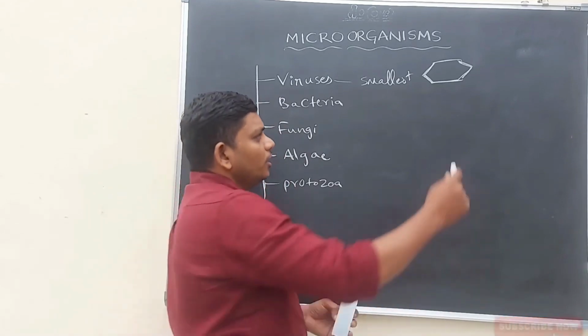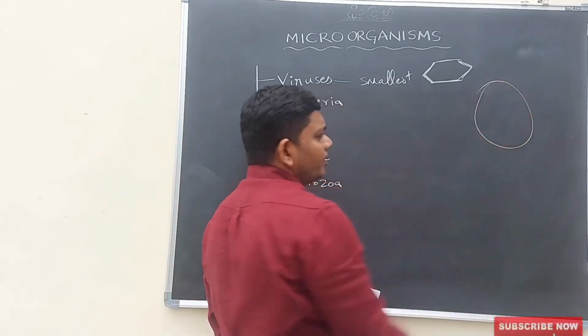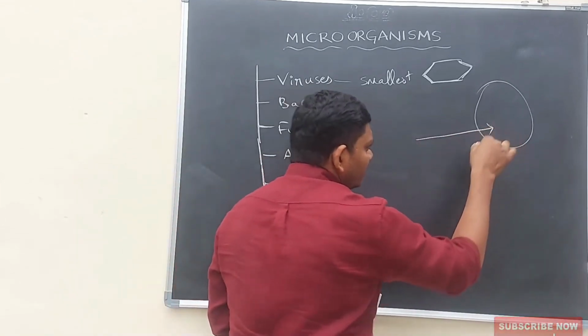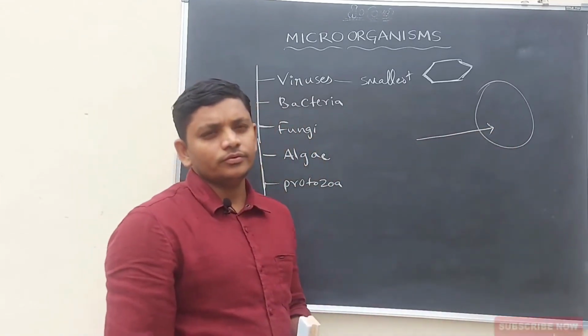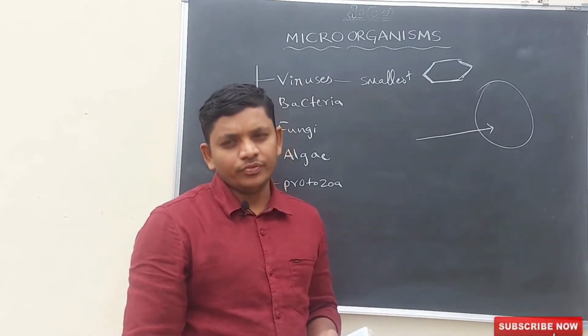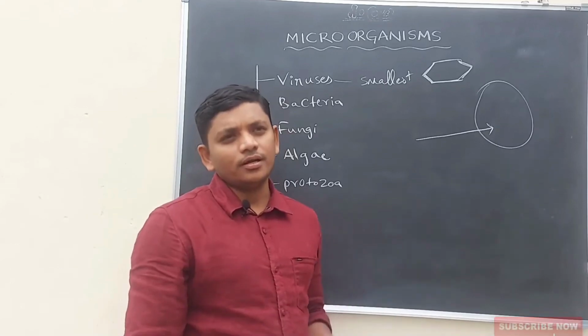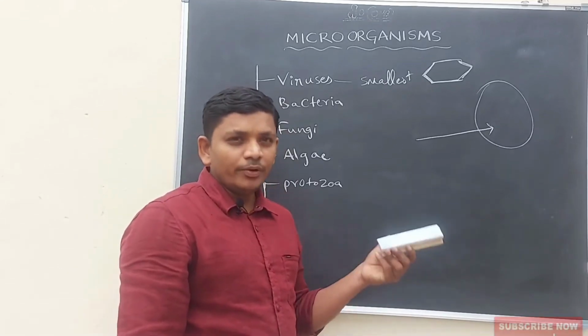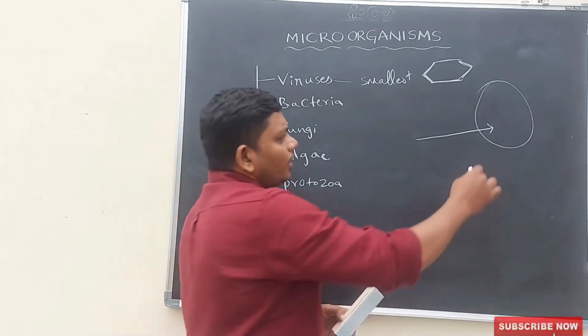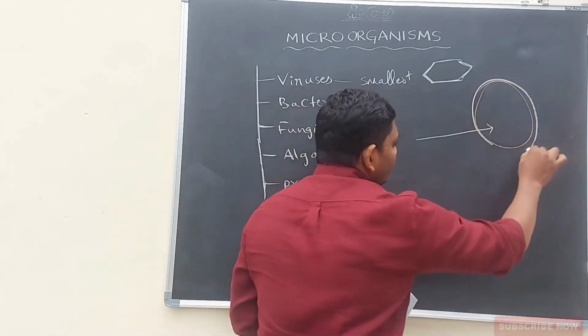And you know, these only grow whenever they enter into living organisms. For example, if it is a human being, whenever the virus enters into the human being, then only it will grow inside the living body. If it enters into a plant, then it will grow when the plant is alive. It cannot live on the surface of the body.